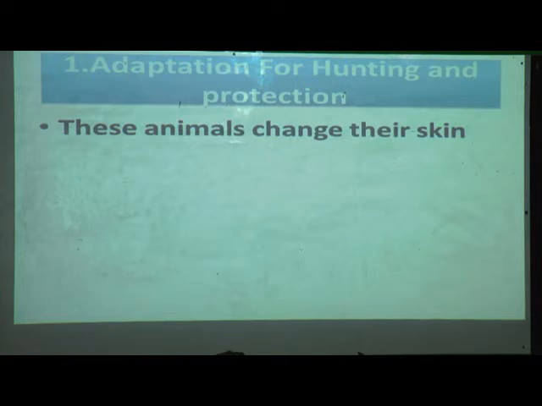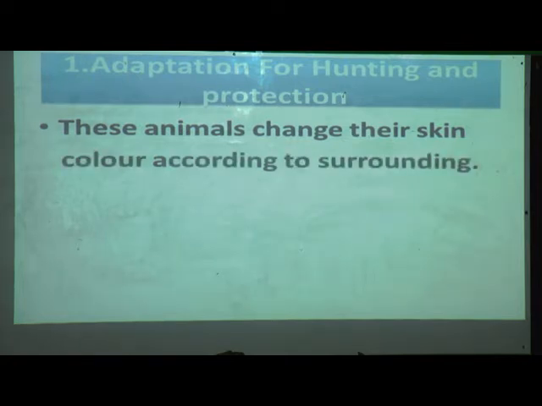These animals change their skin color according to the surroundings. Yes, just now I told you they change themselves according to the surroundings, means what? They are changing their skin color.